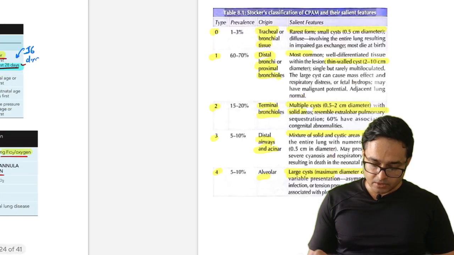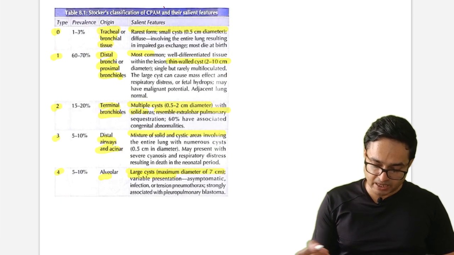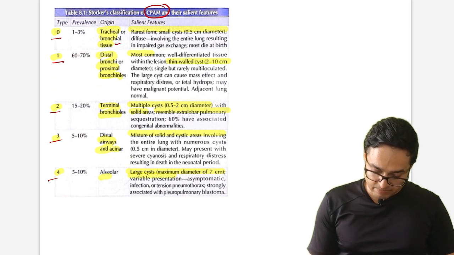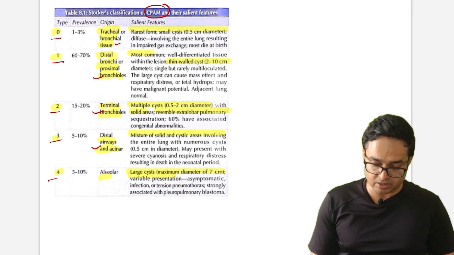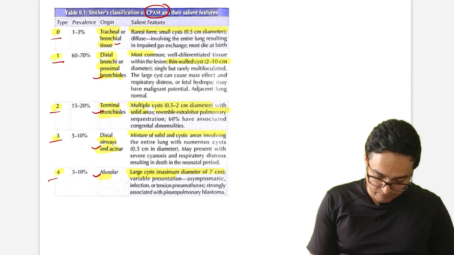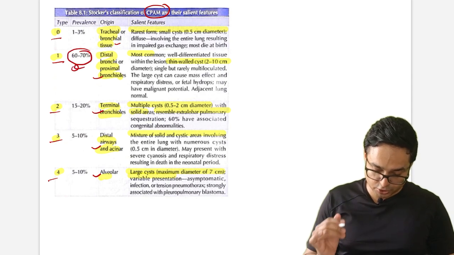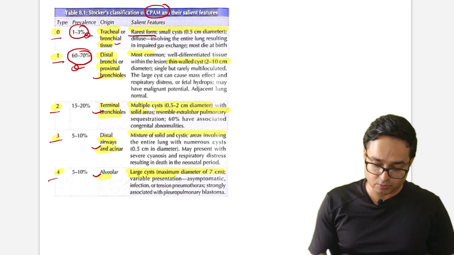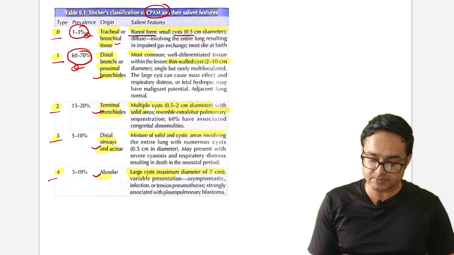Okay, Stocker classification of CPAM, this is important. Type 0, type 1, type 2, type 3, type 4: tracheobronchial tissue, distal bronchial and proximal bronchiolar, terminal bronchioles, and distal alveolar, acinar and alveolar. So these are the origins. The most common is type 1, again a previous year question. The least common is type 0, previous year question. Rarest form is type 0, small cysts, 0.5 centimeter diameter.